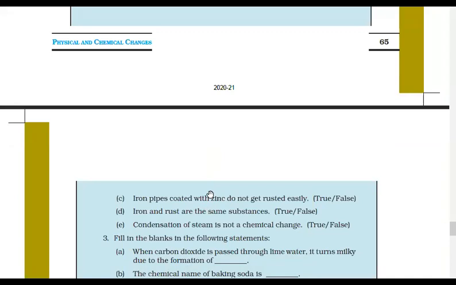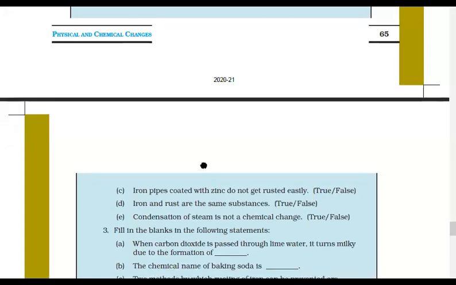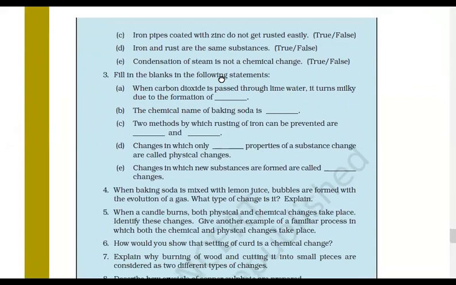Okay. Condensation of steam is not a chemical change. Yes, very good. It is true. It is a physical change.